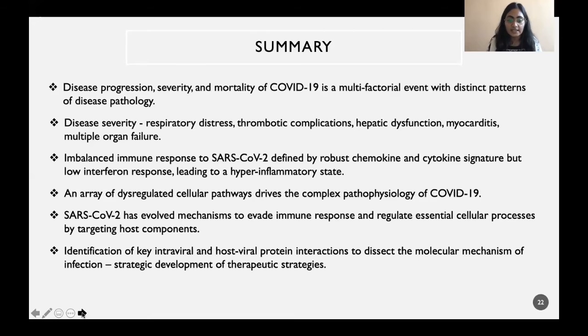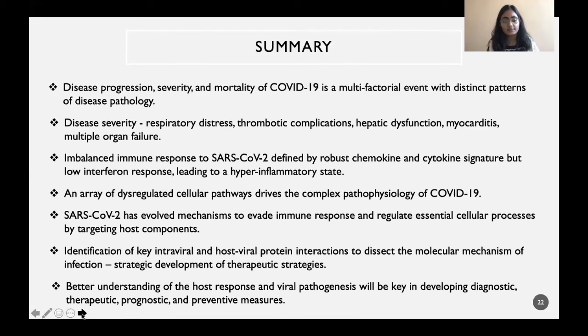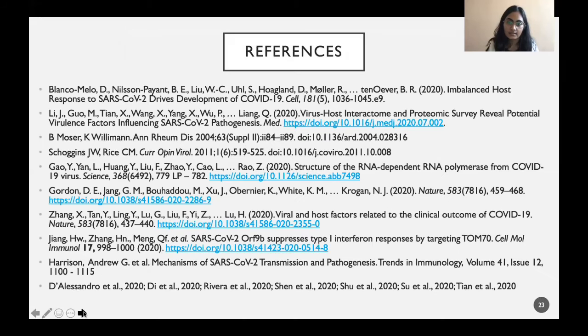Identification of key intraviral and host viral protein interactions will be fundamental in dissecting the exact molecular mechanisms of infection, and also for strategic development of therapeutic strategies. And better understanding of the host response and viral pathogenesis will be key in developing diagnostic, therapeutic, prognostic, and preventive measures. These are my references.